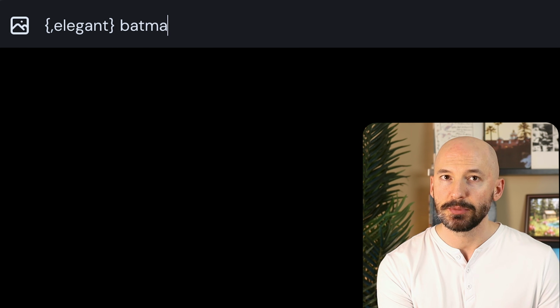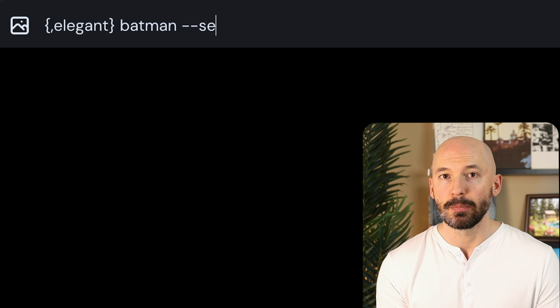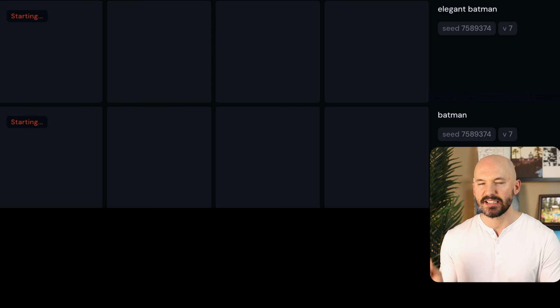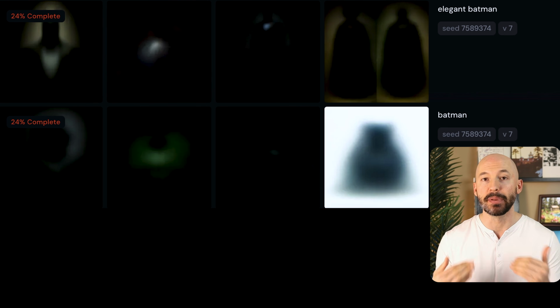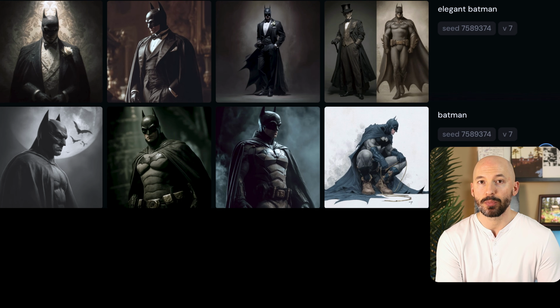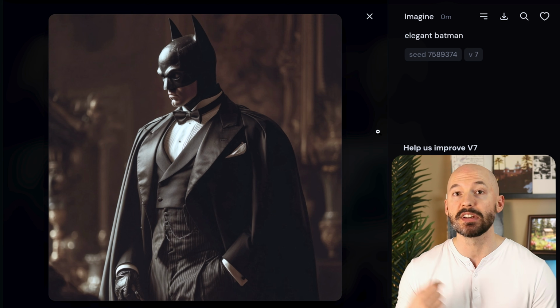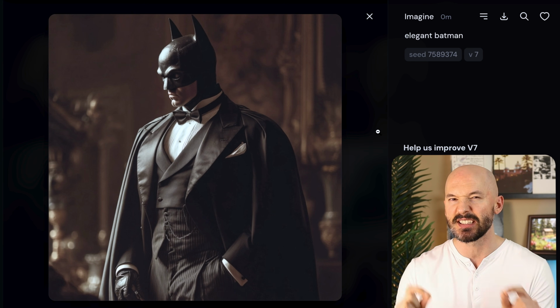So if we do curly bracket, then the word we want to test, like elegant, close curly bracket, your subject will say Batman, and then a seed number -- seed, and then you can type random numbers on your keyboard. We're gonna see what effect elegant has on the generation. And trust me, you're gonna see a big change. When I see people handing out prompt tricks, especially ones that go viral, I expect a change like this. One word will put Batman in a suit. You don't need to say Batman in a suit. It's just elegant. And if you're interested in the process of recreating certain pictures using Midjourney, you should really check out this video now.